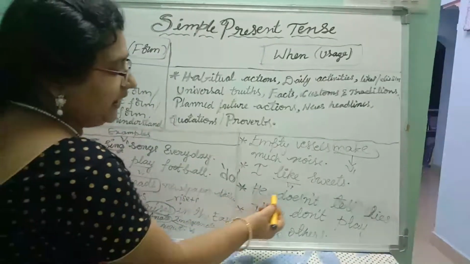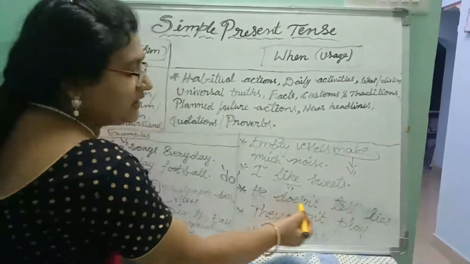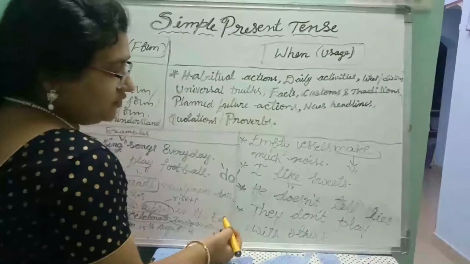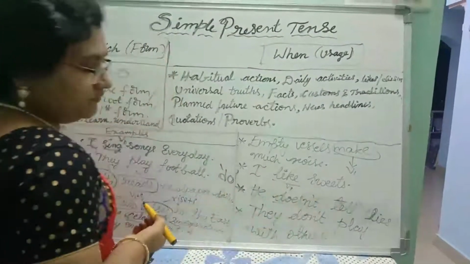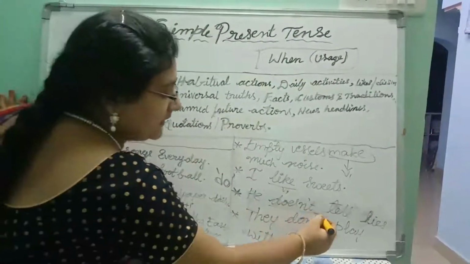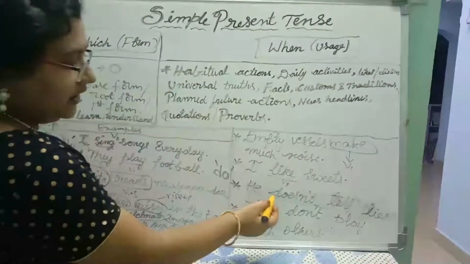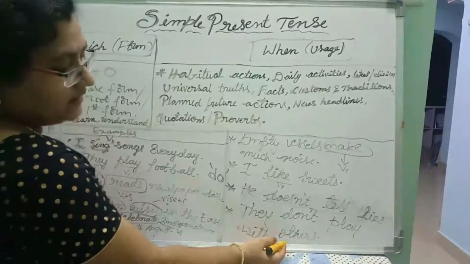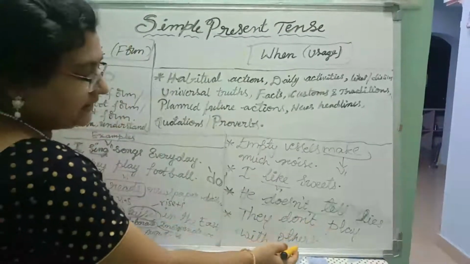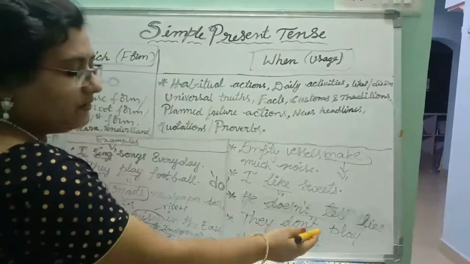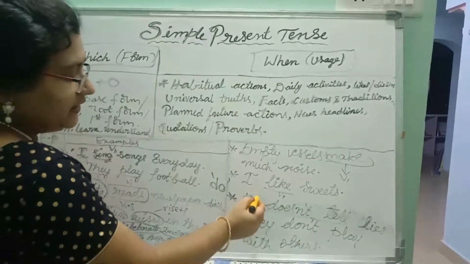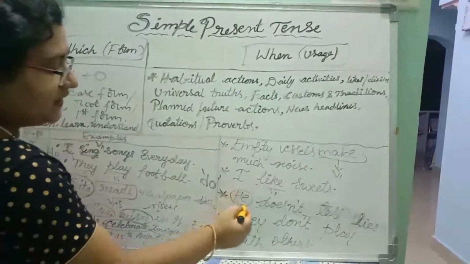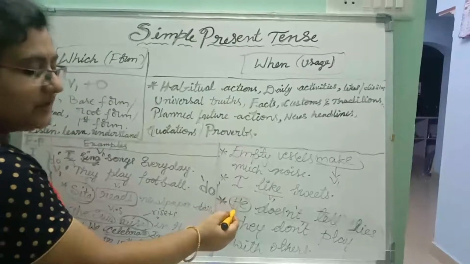See here, he doesn't tell lies. He does not tell lies. Okay. Observe the next sentence. They don't play with others. Okay. Here, in the previous sentence, the subject is in third person singular.